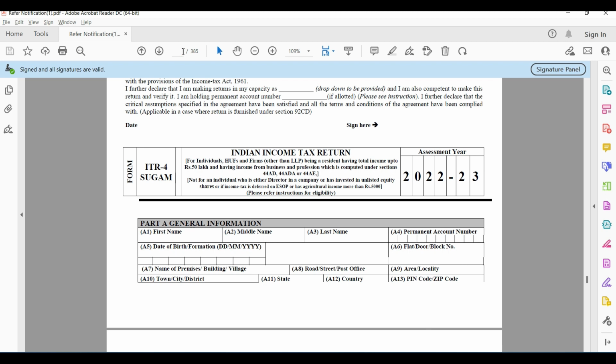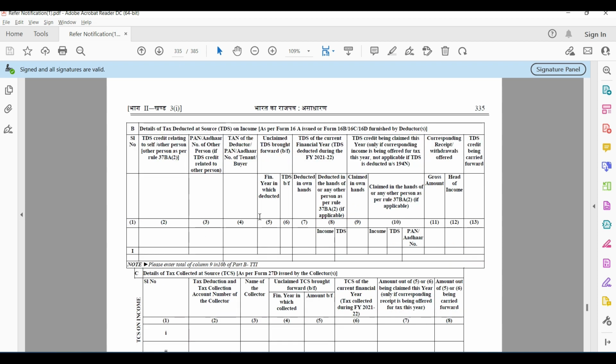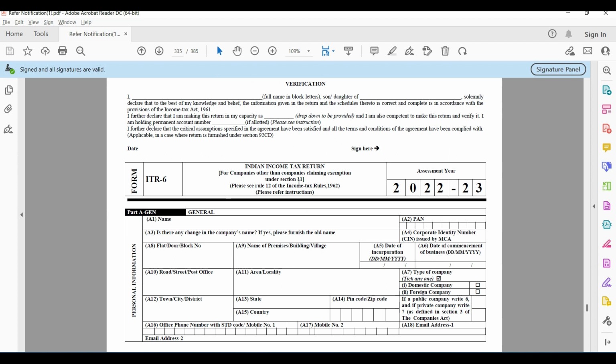Then come to 297, ITR 5. Next, page 335. You'll get ITR 6. As I have already discussed in my PowerPoint presentation, I am not repeating that.